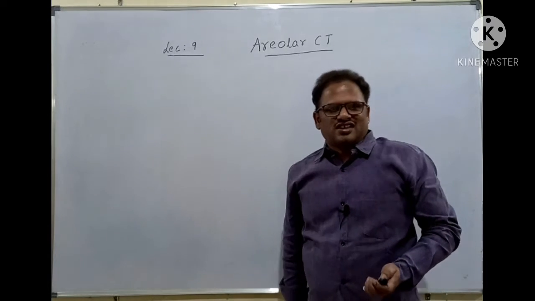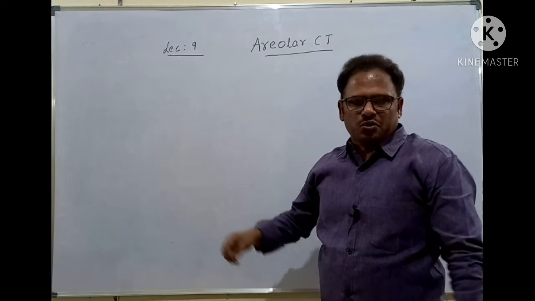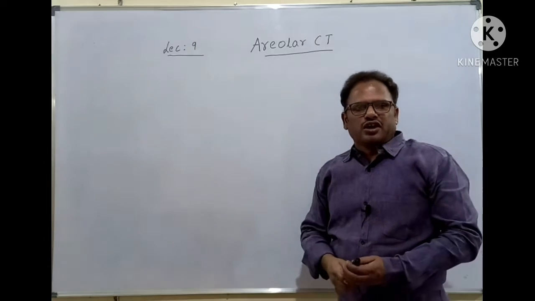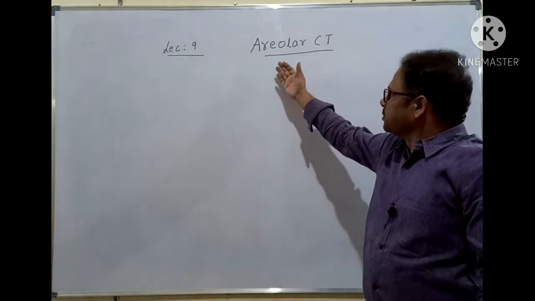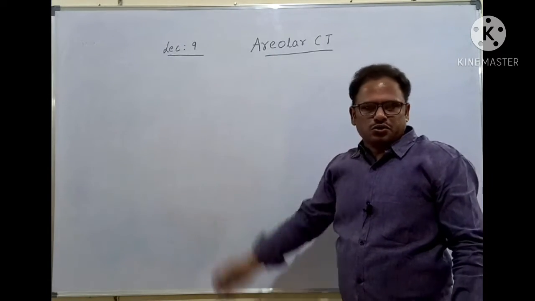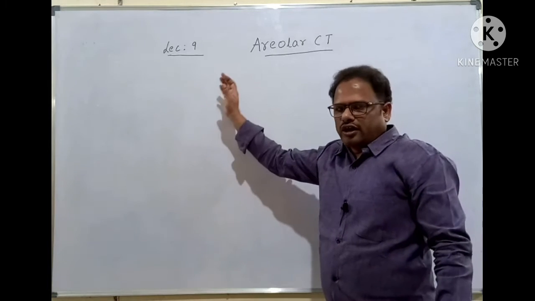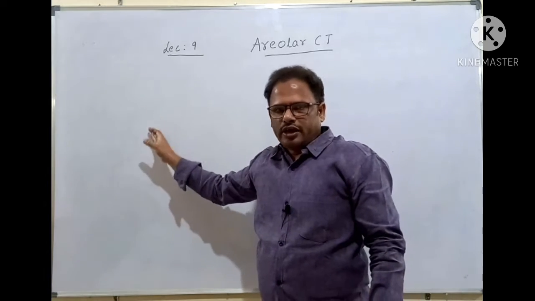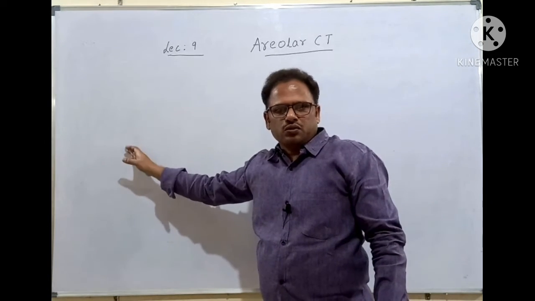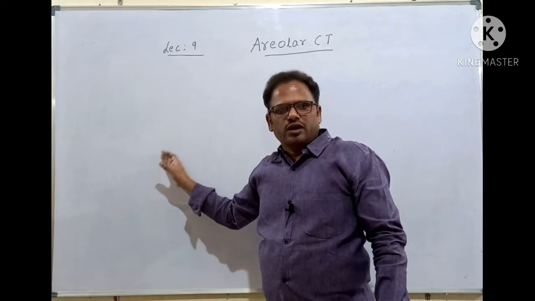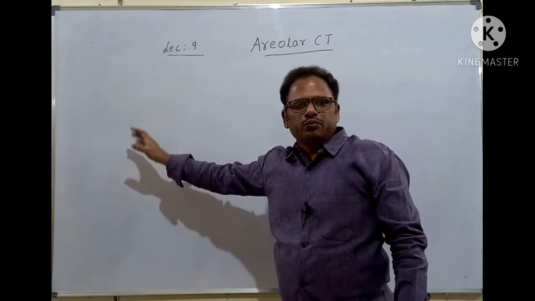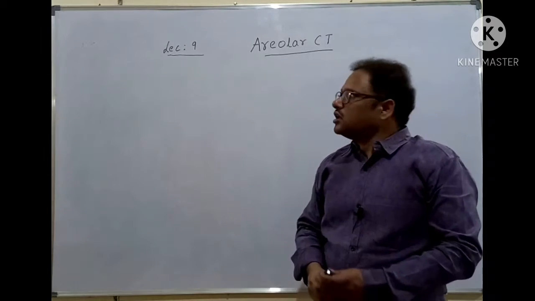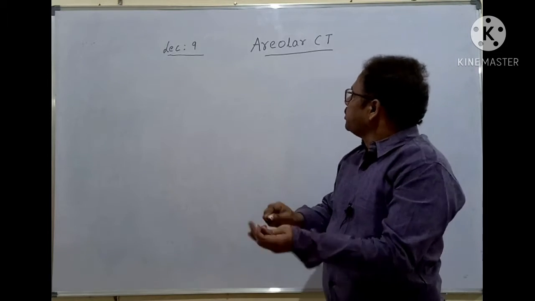Hi students, in the last session we discussed the classification of connective tissues, isn't it? Now with fresh energy and enthusiasm, let's begin with the areolar connective tissue. I told you that connective tissue proper contains three types: loose connective tissue, dense connective tissue, and mucous connective tissue. Under loose connective tissue, areolar, adipose, and reticular tissues. So first of all, let's discuss the areolar tissue.